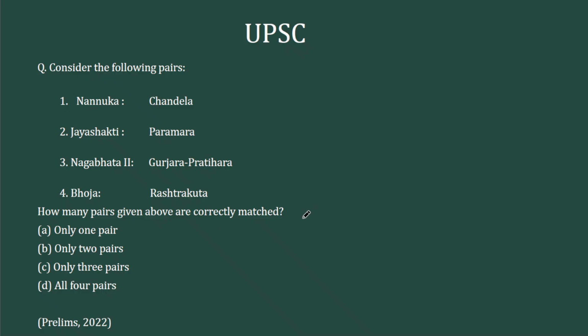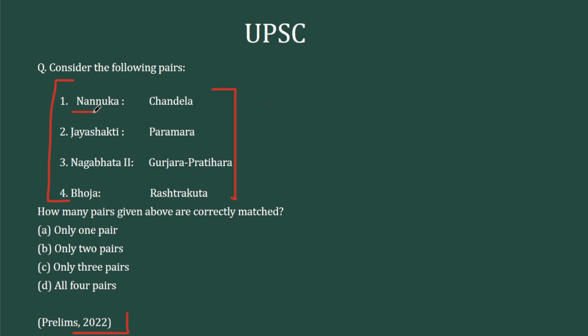We have 4 questions for discussion today, and the first question is from the 2022 prelims, and the question goes like this. It's a pair based question. You have 4 pairs and you have to choose the right pair from that. The names given on the left are names of the rulers or the kings from medieval India, and on the right hand side, you have respective dynasties.